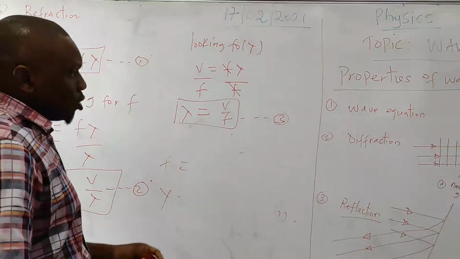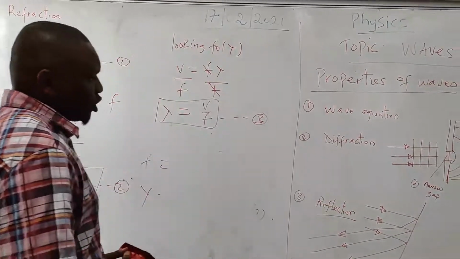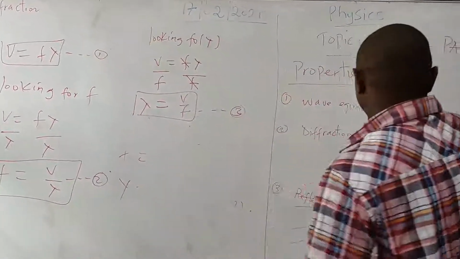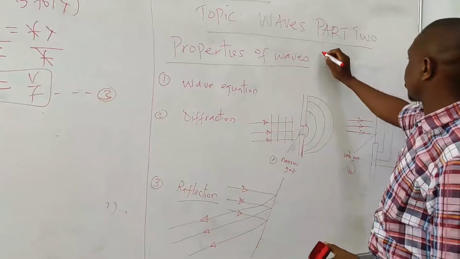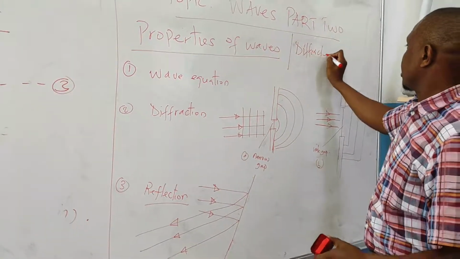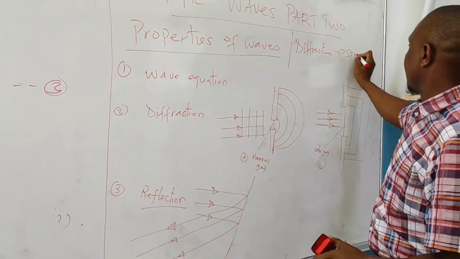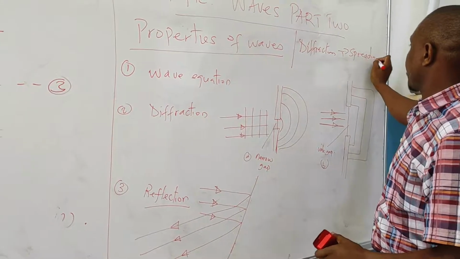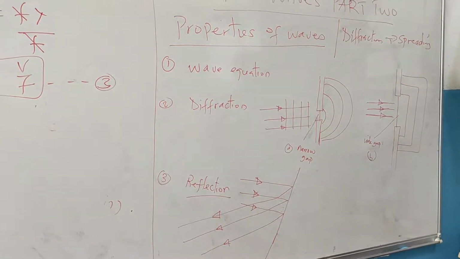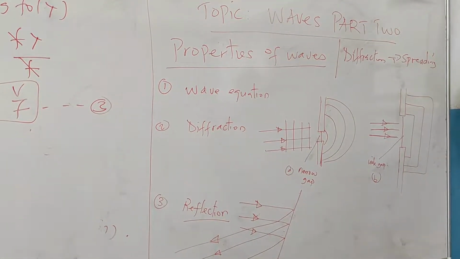Good. The second property of wave is diffraction. Diffraction is the spreading of waves as they pass through openings. That is the reason why you can hear people talking without actually seeing them.